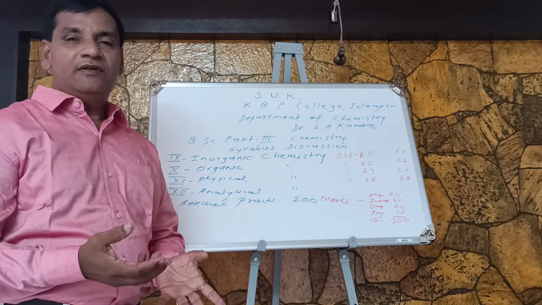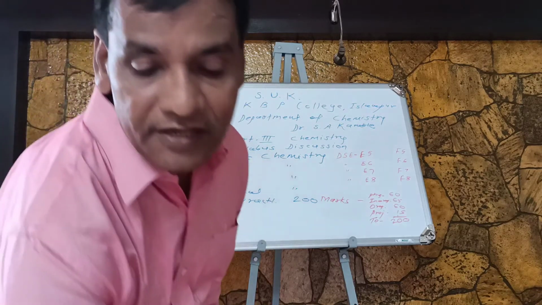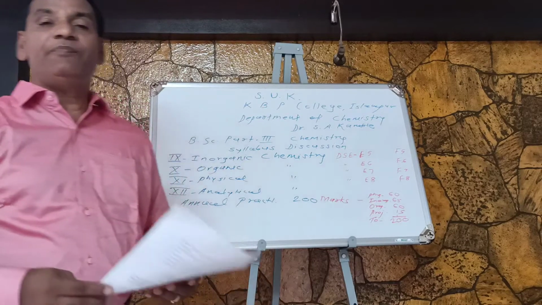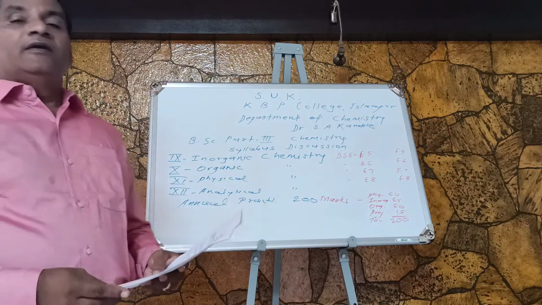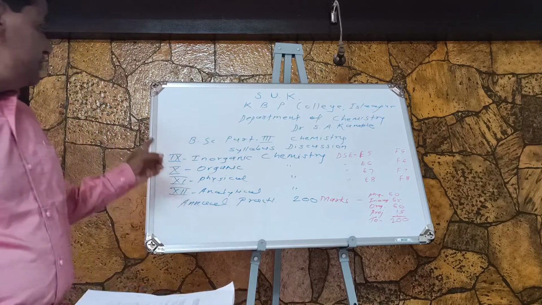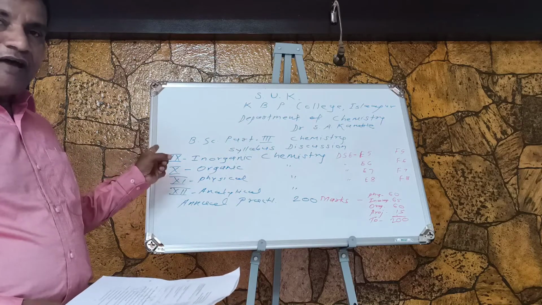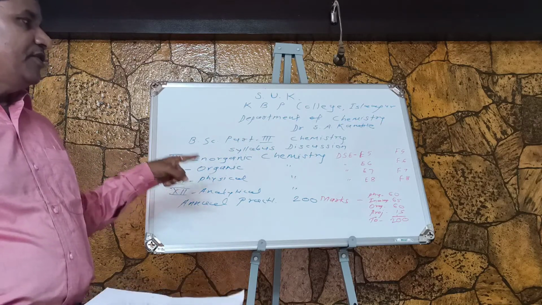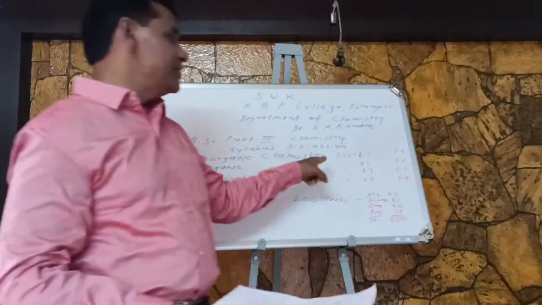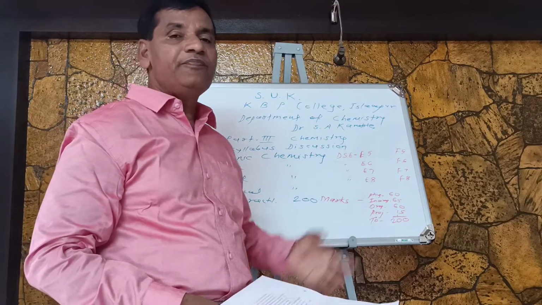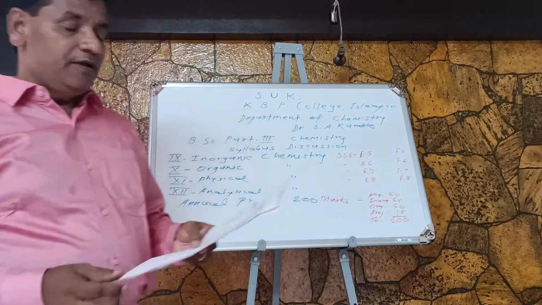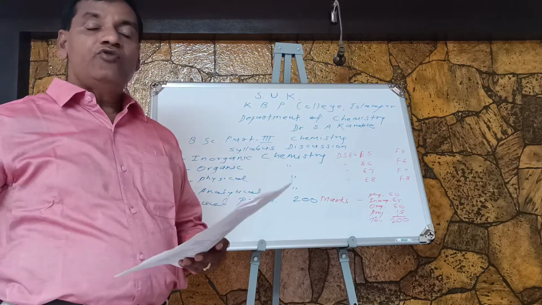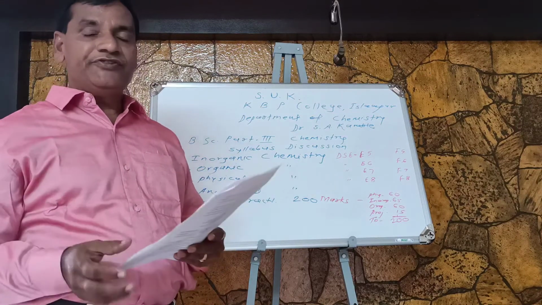Again, if we see inorganic chemistry, actually I am dealing with this inorganic chemistry paper. I am just discussing the details of this paper. This is paper number 9, inorganic chemistry, whose paper code is DSE-E5 for this semester. This paper contains a total of 5 units.